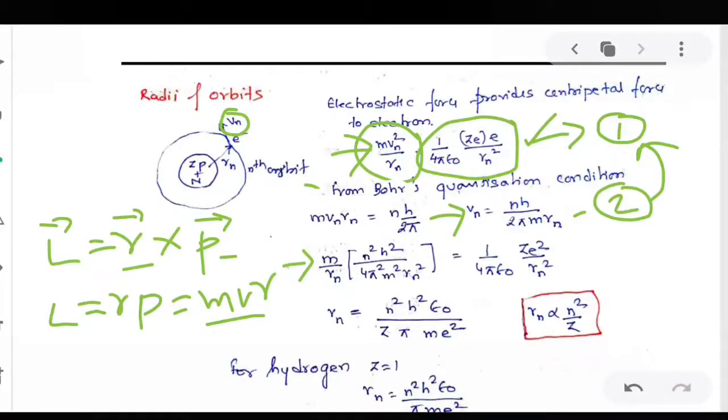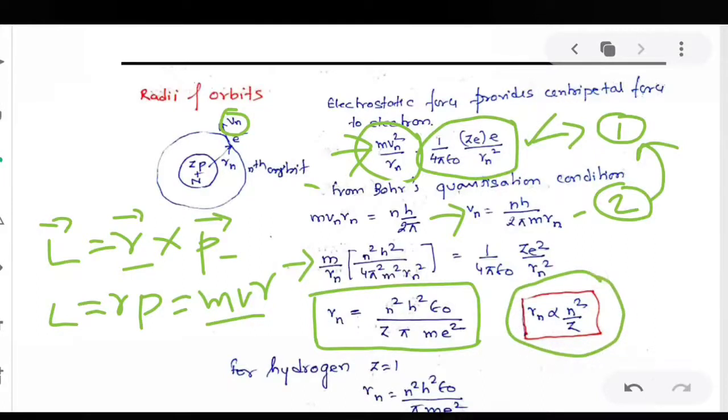Okay. From that, we get the expression for the radius of the electron in the nth orbit. Now here, as you can see, h square, epsilon naught, pi, m, e square, these are constant. So we can say that the radius in the nth orbit is directly proportional to n square and inversely proportional to Z. What is Z? Z is the atomic number.